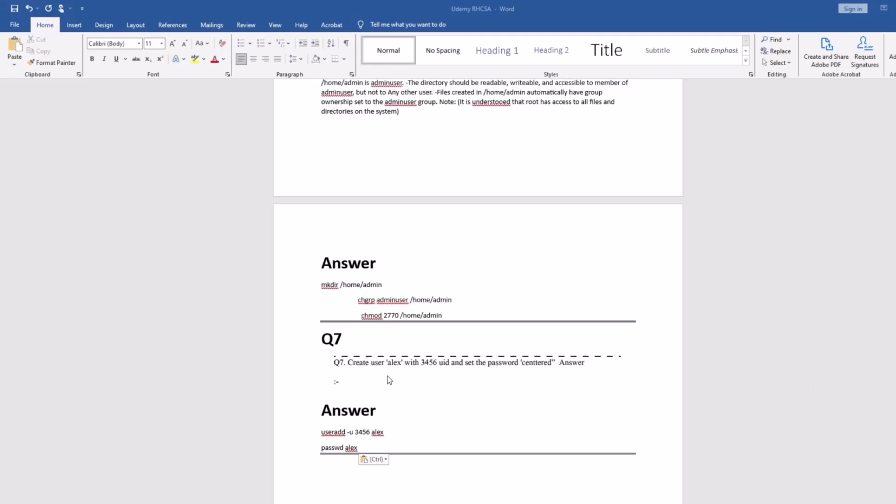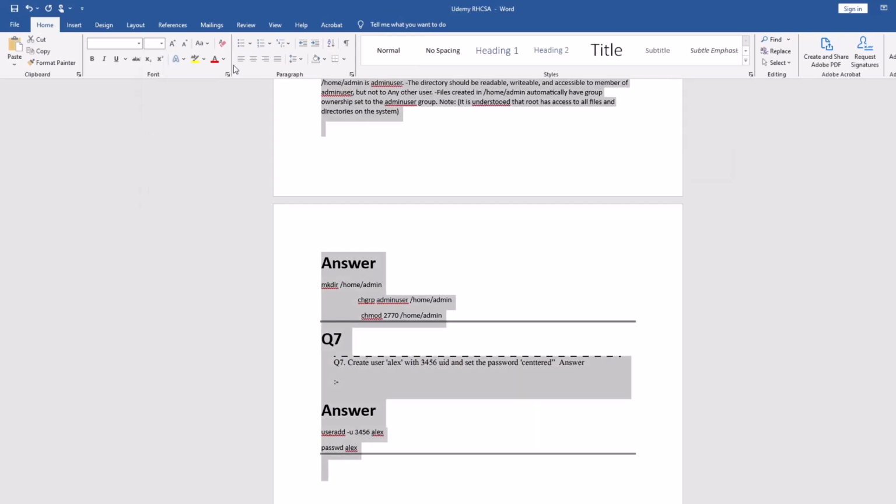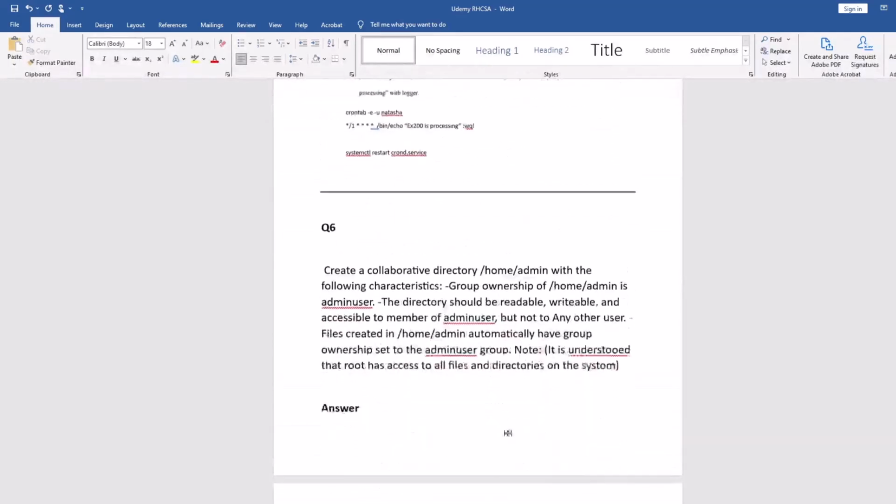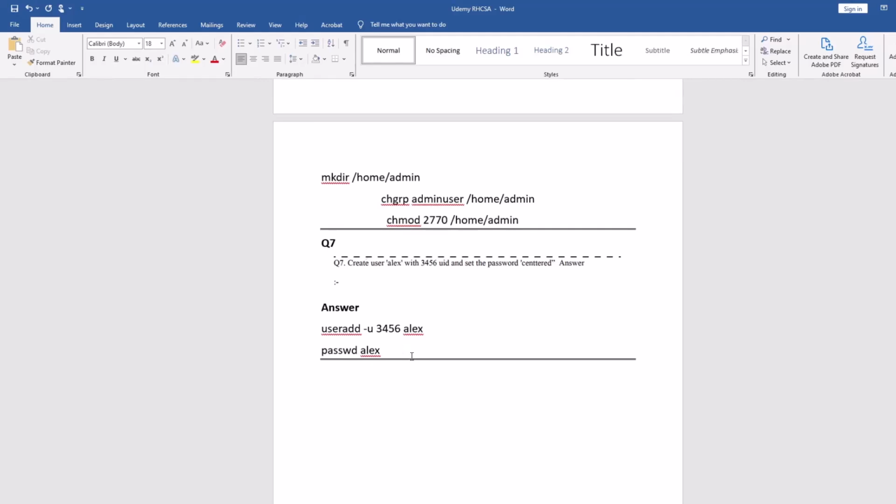You have to just create a user Alex and set the UID for this user and set the password for this user, right? So how you can do it, let me increase the text size of the file, 18 is fine. Yeah, so this one is how you can do it. You can just create a user with useradd -u, set the UID, and then Alex, that's it, and then you have to set up a password. It's very easy, it's not so difficult.